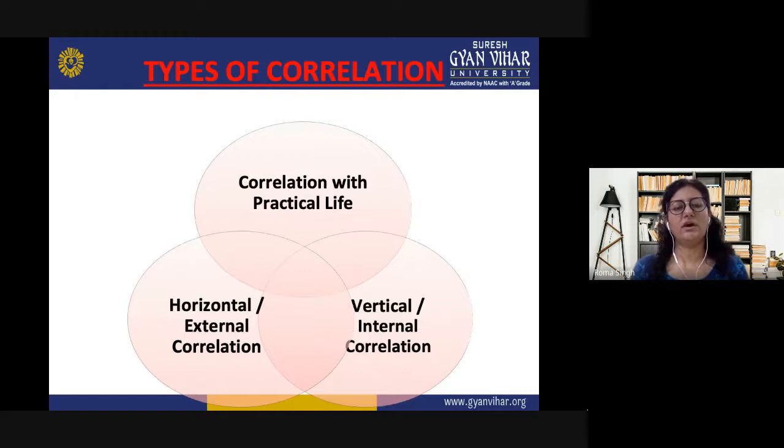Now we will discuss the types of correlation. Broadly, we can see there are three types of correlation. That is correlation with practical life, horizontal or external correlation, and vertical or internal correlation. Here we can see through this Venn diagram that these are also interrelated. It is not always that we will be correlating with practical life. Sometimes we can do horizontal and vertical at the same time also.